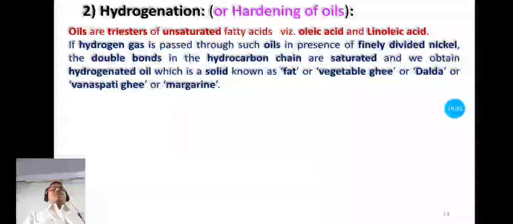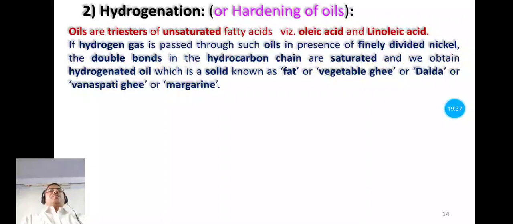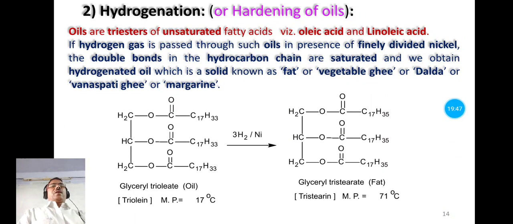Now the next chemical property is hydrogenation, which is also known as hardening of oils. In this process hydrogen gas is passed through the oil. This is glyceryl trioleate. It is an example of oil.